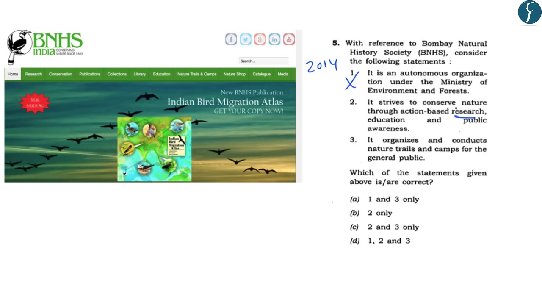Secondly, it strives to conserve nature through action-based research, education and public awareness. And we have seen that it is the mission of BNHS. And thirdly, it organizes and conducts nature trails and camps for general public. Now this statement is also correct because it can be seen on the website of the BNHS that it organizes nature trails and camps. So the statements 2 and 3 are correct. And the correct answer in this case is C, 2 and 3 only. With this, let us move on to the next article.